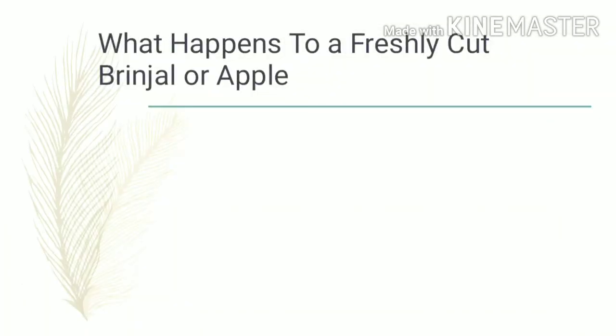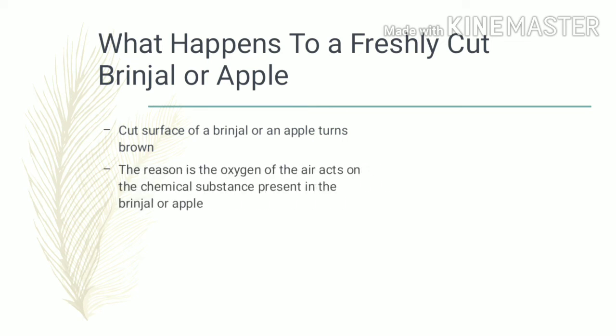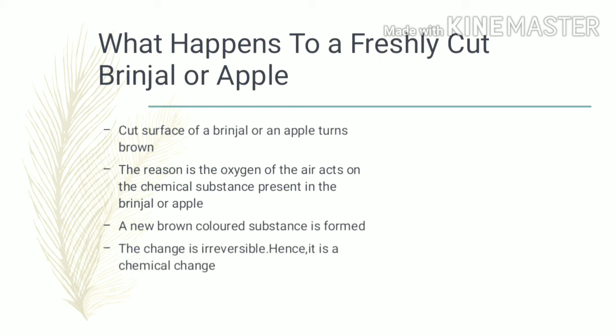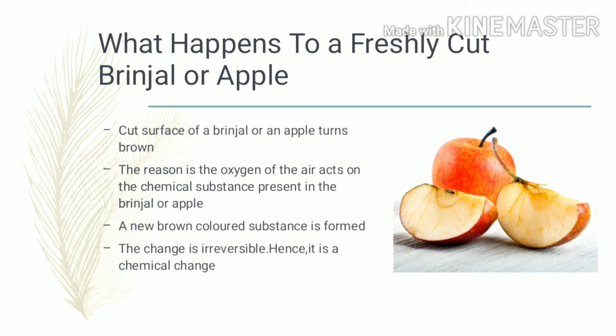We are going to discuss now what happens to a freshly cut brinjal or apple. The cut surface of a brinjal or an apple turns brown. The reason is the oxygen of the air acts on the chemical substance present in the brinjal or apple. A new brown colored substance is formed over there and the change is irreversible. Hence, it is a chemical change.